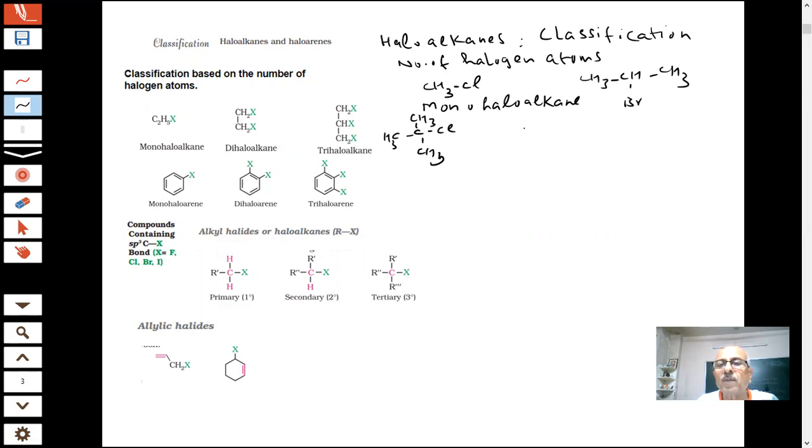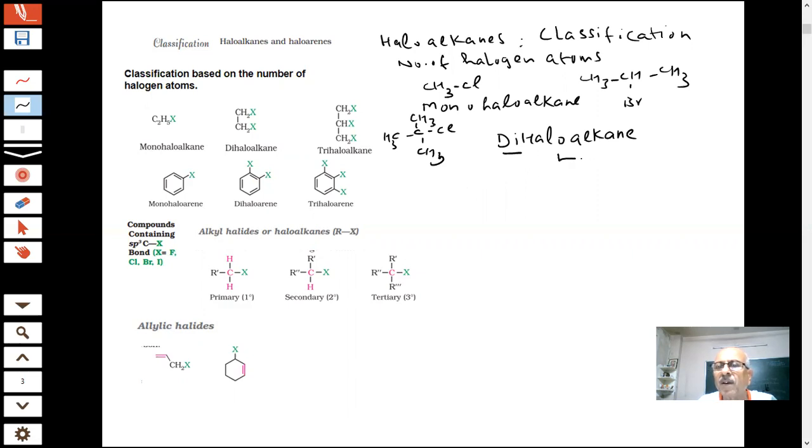If two hydrogens are replaced, students, then what? Di means two, dihaloalkane. So if you have di, the meaning is there are two halogens. Now here is something interesting.